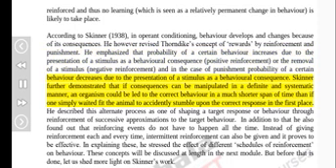Skinner further demonstrated that if consequences can be manipulated in a definite and systematic manner, an organism could be led to the correct behavior in a much shorter span of time than if one simply waited for the animal to accidentally stumble upon the correct response in the first place. He described this alternate process as one of shaping a target response or behavior through reinforcement of successive approximations to the target behavior.